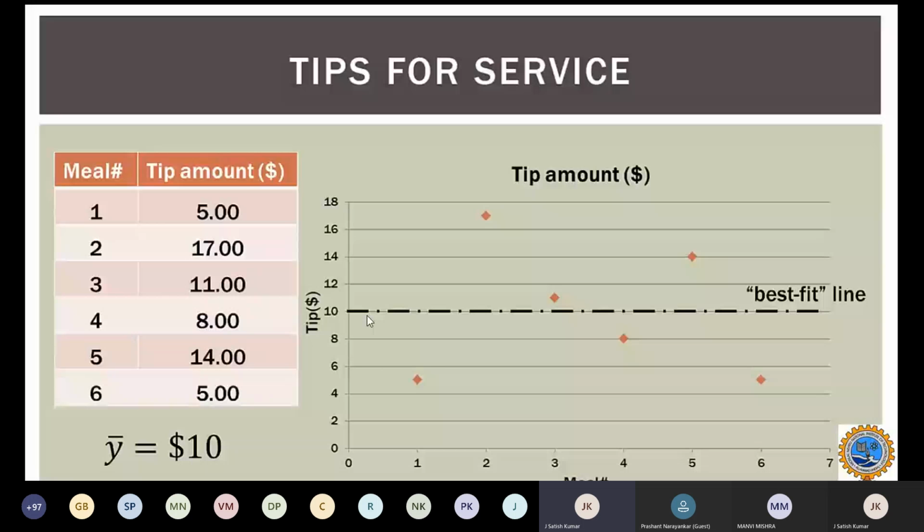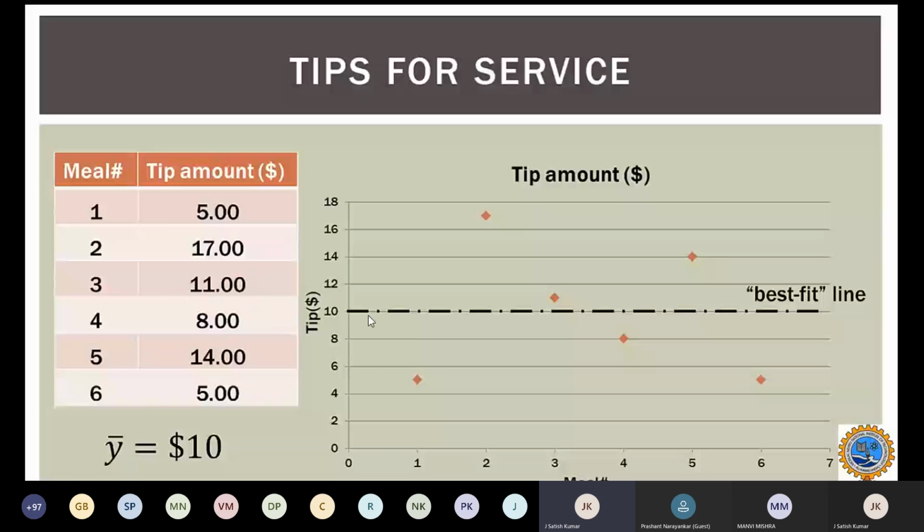That is the mean of all the values, and based on the data we have, the best we can expect is that the next tip would be more or less near the mean. So that would be $10. We represent it here as Y bar.